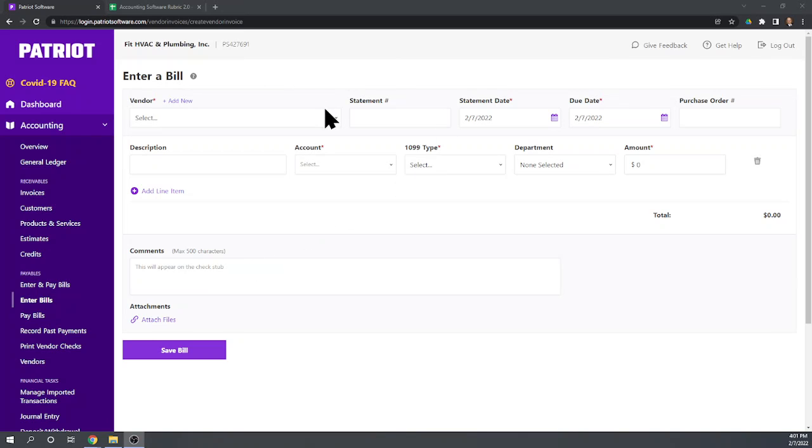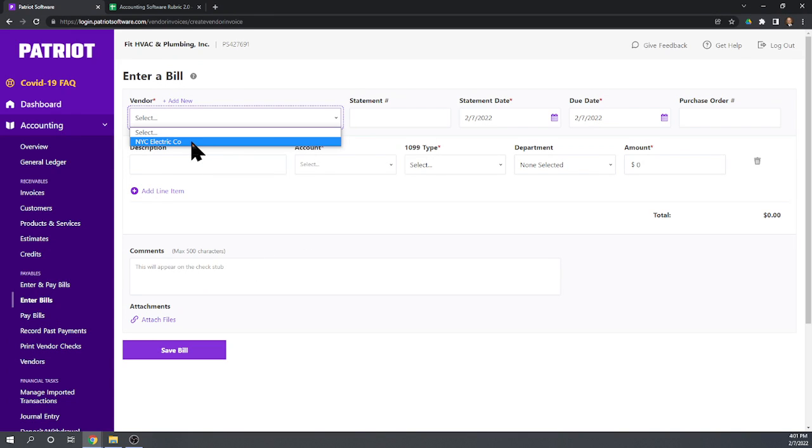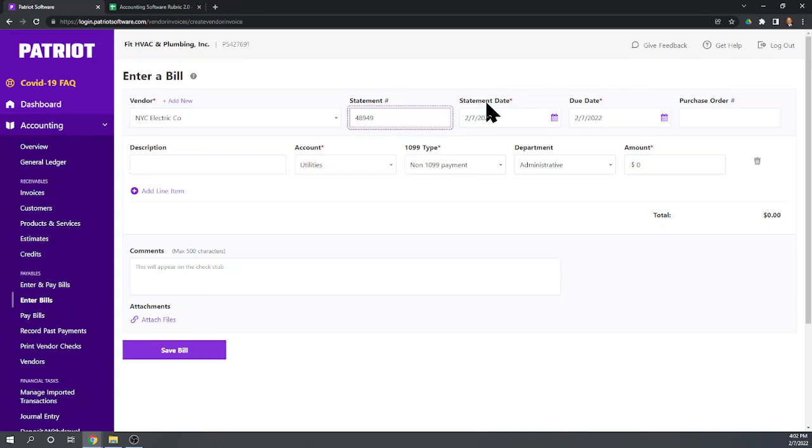We're entering a bill from the New York City Electric Company. This is going to be the bill number that's on the bill they gave me, so I'll just make up something. And we'll just use today's date. Now the due date, let's put it in the future. That would actually be a nice feature if you could enter something like net 20 or net 30, and it automatically calculates the due date, because a lot of times your invoices won't list the due date. It'll just have a payment term like net 30.